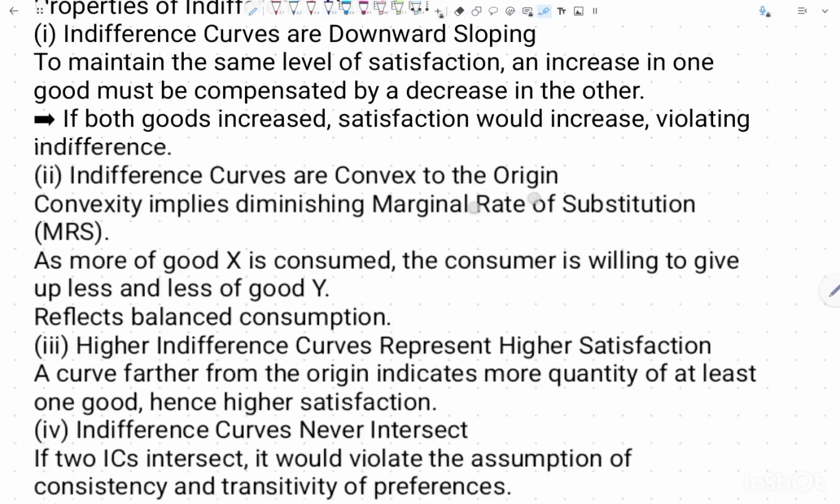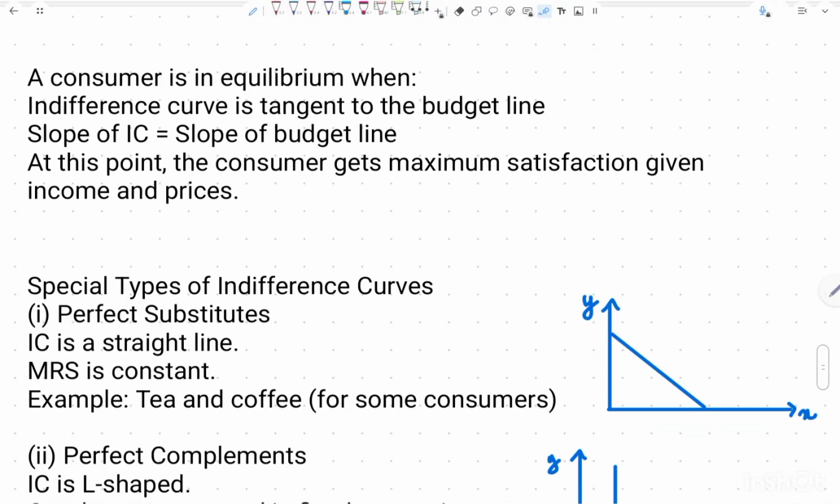Now, let's quickly do the last concept of today's class, and that is that a consumer is in equilibrium when the indifference curve is tangent to the budget line. So, let's see. This is the graph, and this is our budget line. And here the indifference curve goes like this. Here we have IC, and here we have the budget line. So this point E represents equilibrium, where the indifference curve is tangent to the budget line.